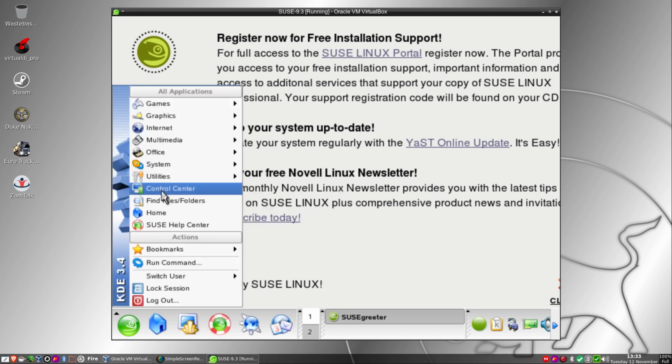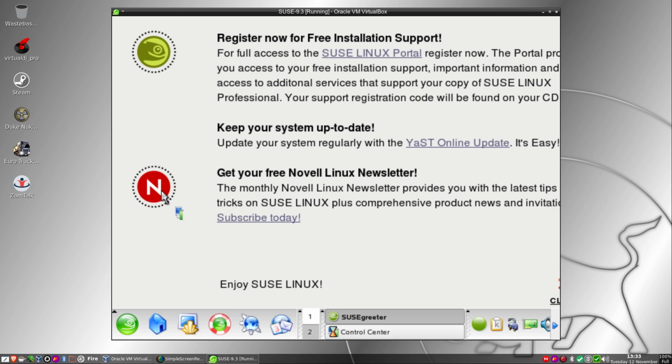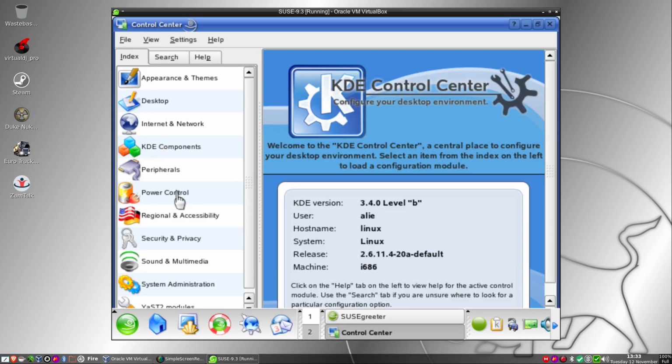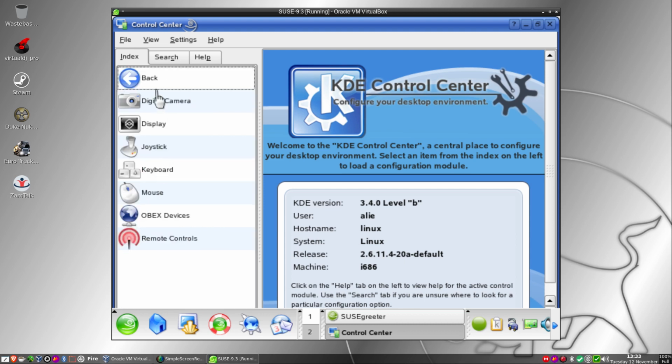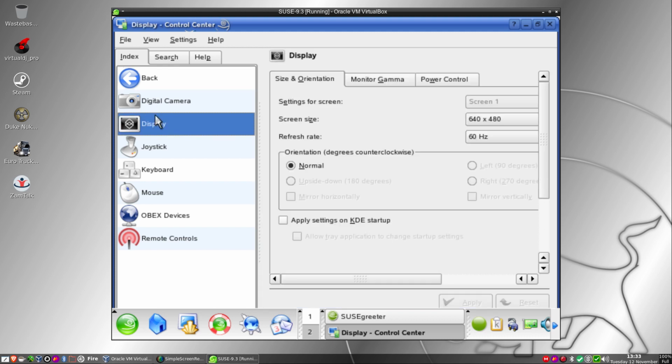Okay, menu, control center. Now I'm hoping I can do some monitor settings, and although this is KDE 3, I should know where things are, don't you think?